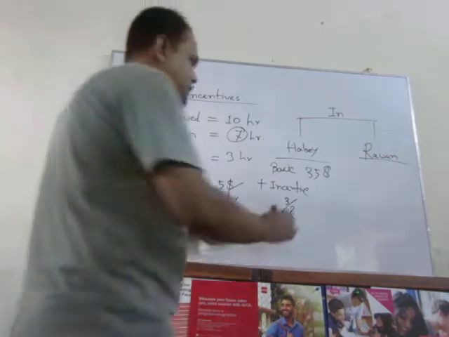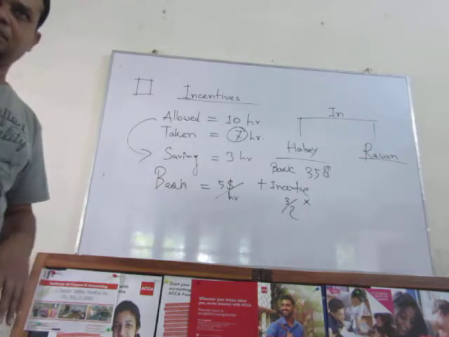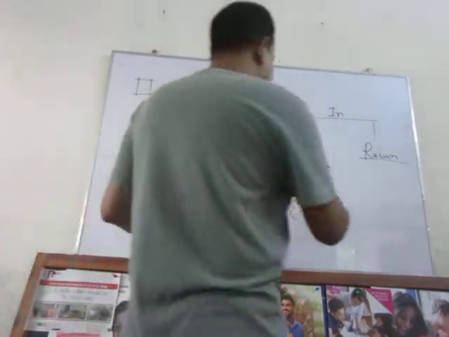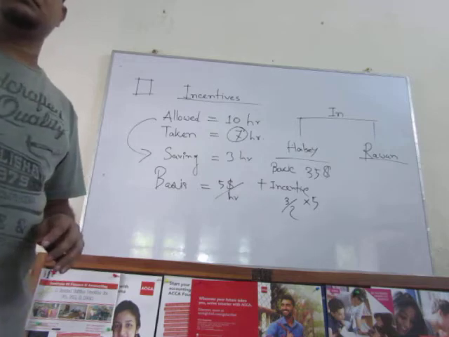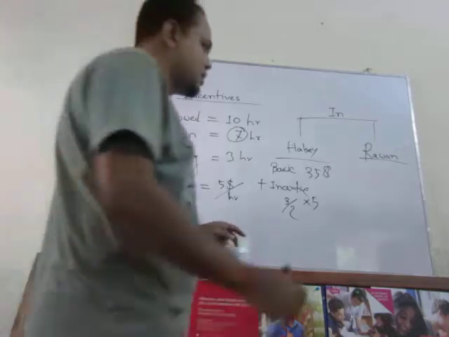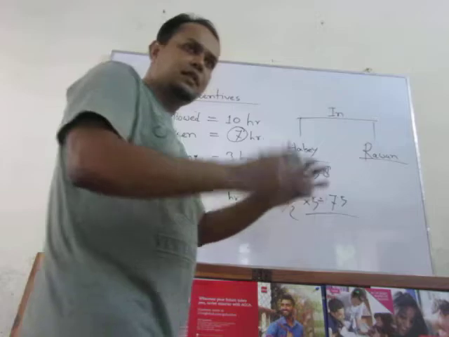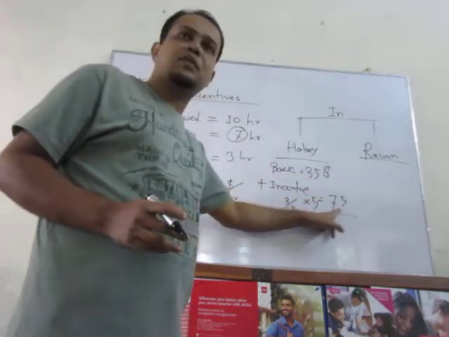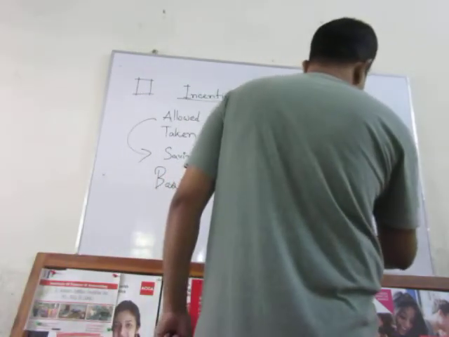Then 1.5 hours, into suppose per hour incentive and basic is same. It may be different, but suppose we assume same. Then they should be provided 5. So 1.5 into 5 is how much? 15, 5, 15, 75, 7.5, isn't it? $7.5. So as a whole, they are providing 35 plus 7.5, how much? 42.5.